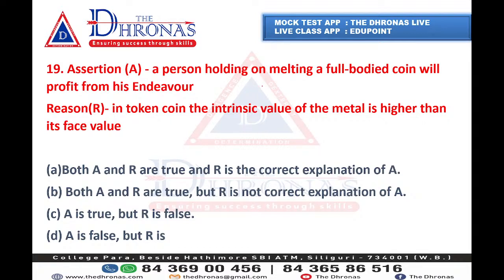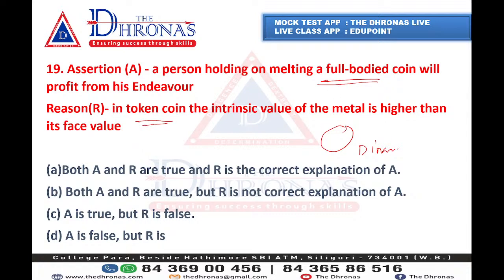So a person holding, there will be two coins. One is a full bodied coin and one is a token coin. Full bodied coin means historical coin like gold coin, like Pana, Kashapana or dinar of the Gupta dynasty. Those are the full bodied coins. Firoz Shah Tughlaq got flopped because of this.